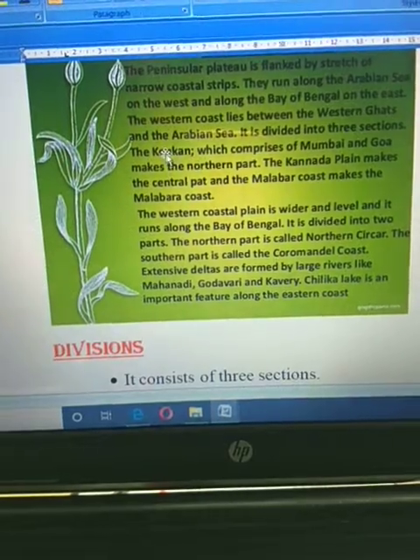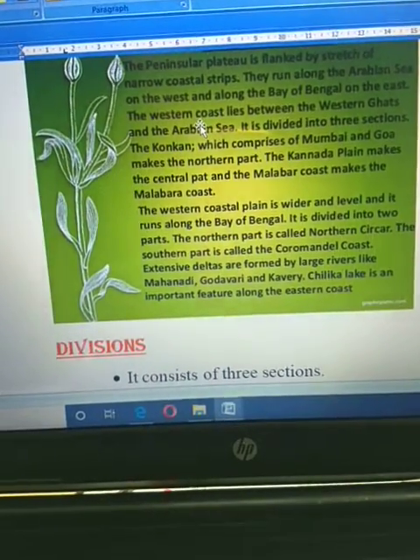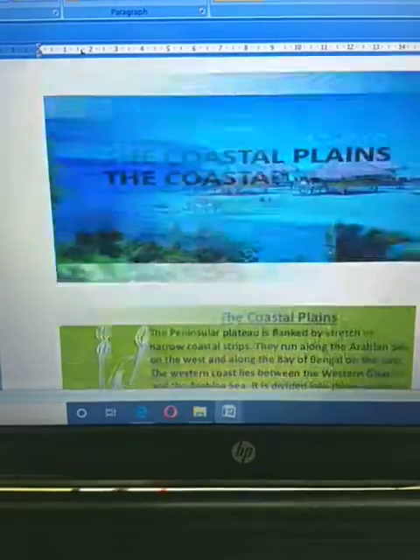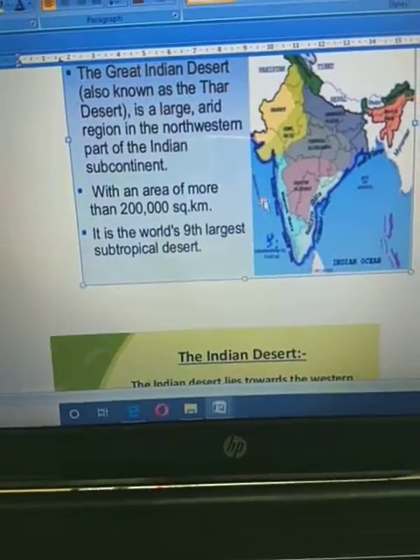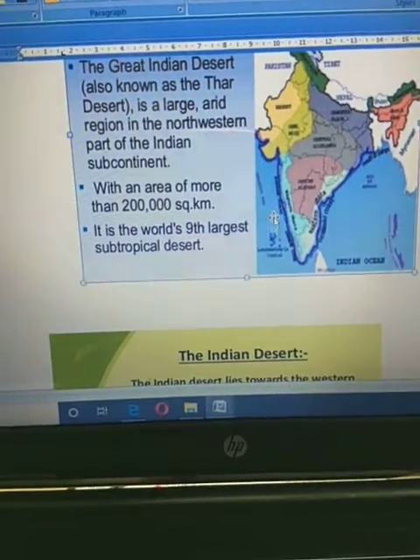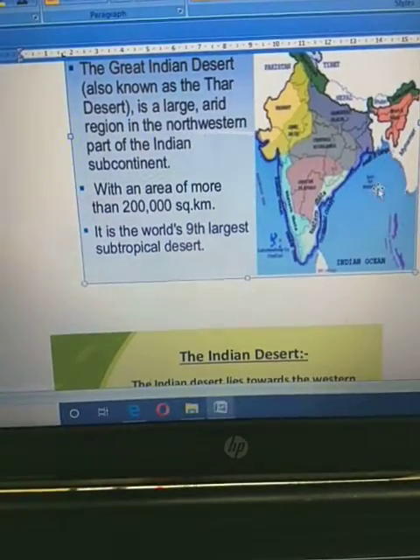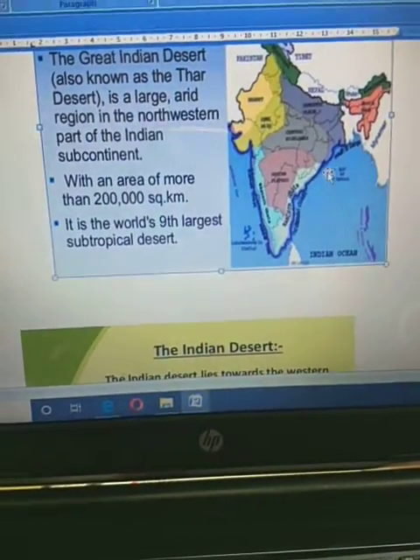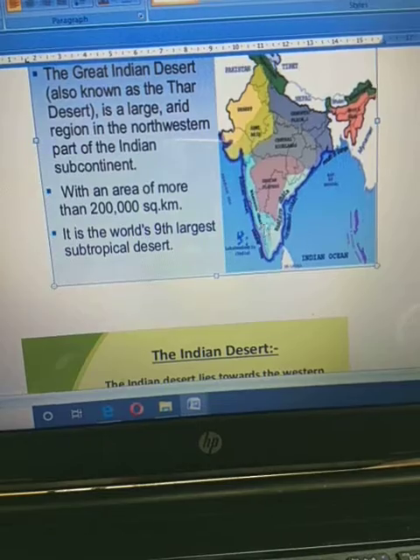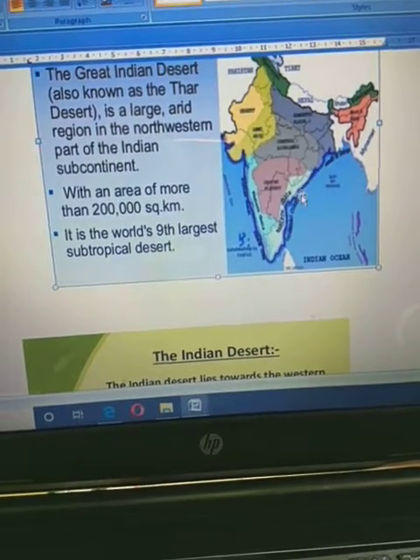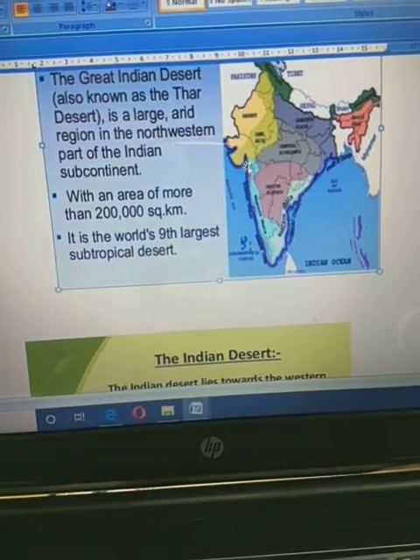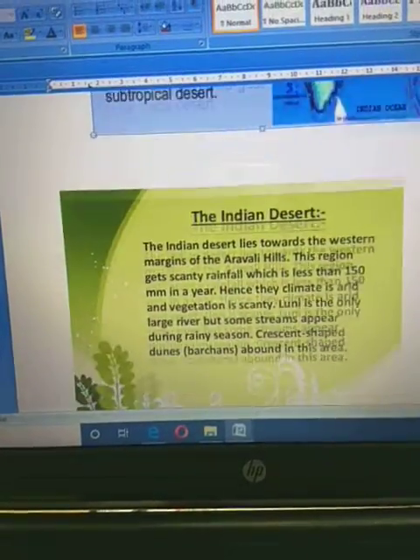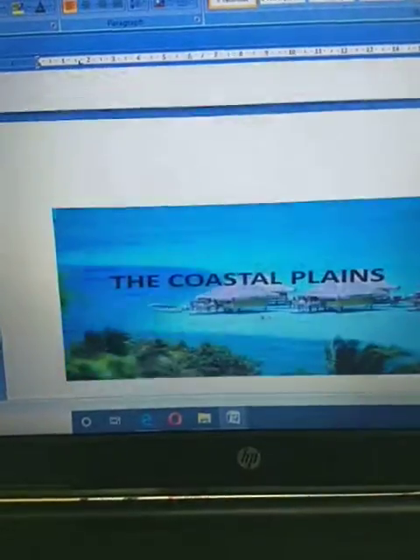Already you have learned this when you learned about the peninsular plateau. In the western part of India, the Arabian Sea is located here, and in the eastern part, the Bay of Bengal is located here. So this peninsular plateau is bounded by a coastal strip, and that is known as the coastal plain of India. Fine.